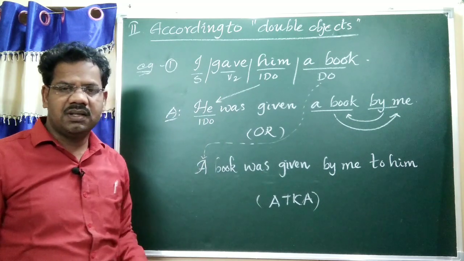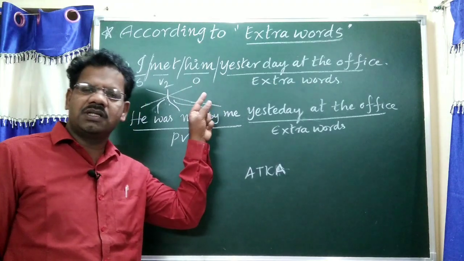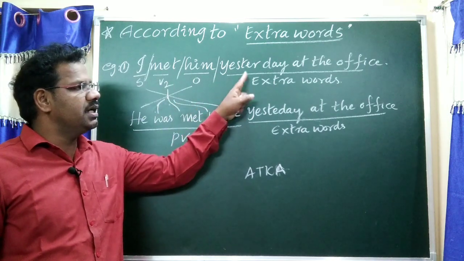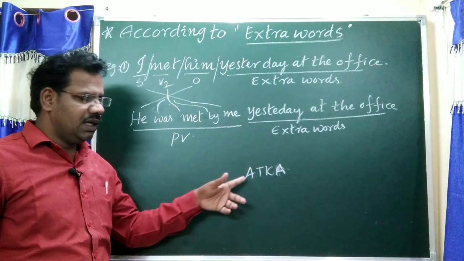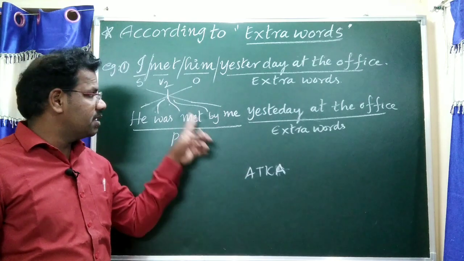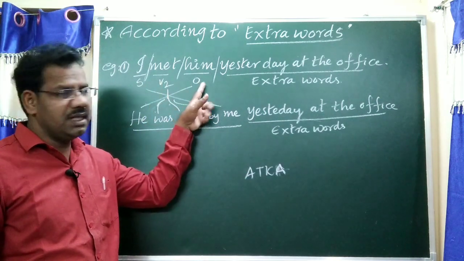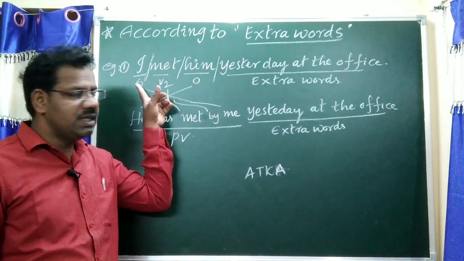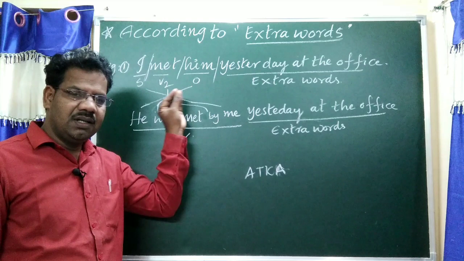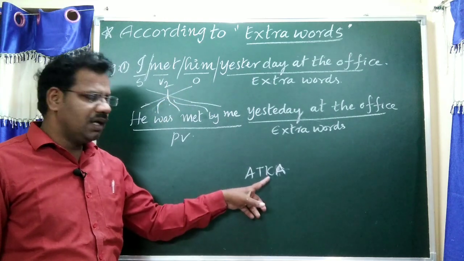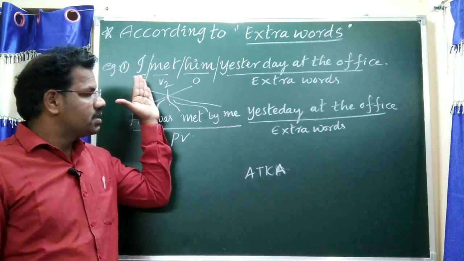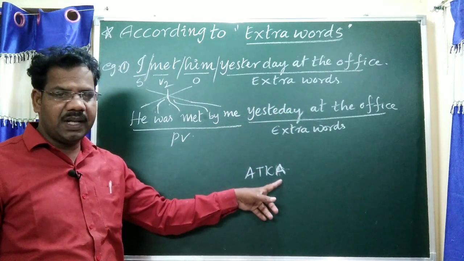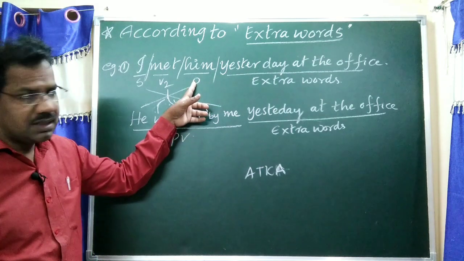You may write as usual according to extra words or additional words in the question. For example: I met him yesterday at the office. According to this formula, analysis: subject, verb, object, extra words. To find the tense: subject plus V2 plus object, simple past tense. K means kind of sentence: start with subject, ends with full stop. A means apply. Answer.